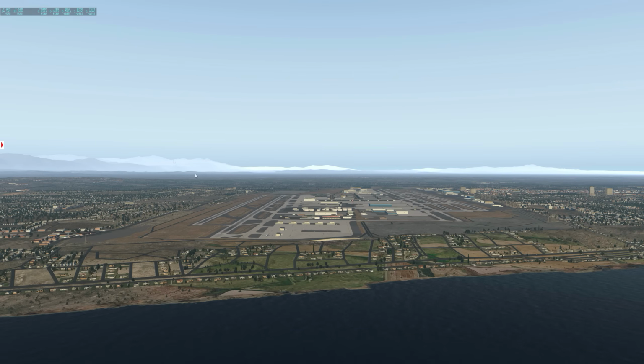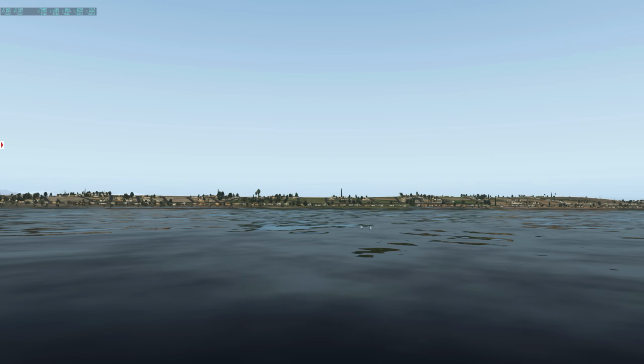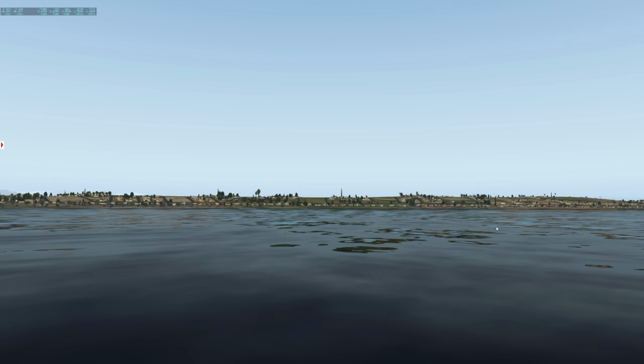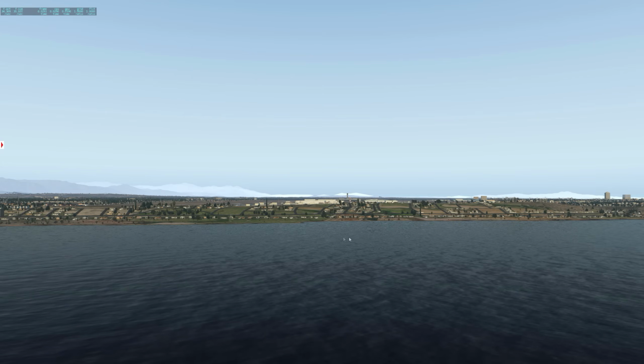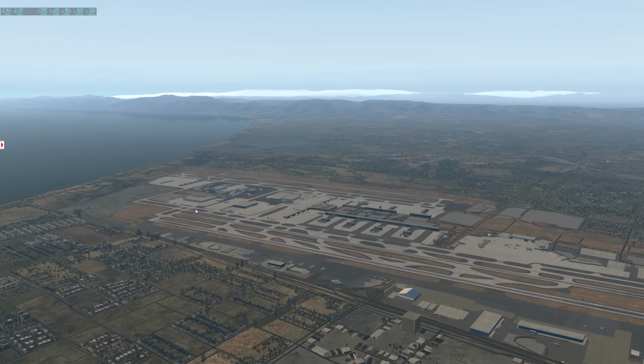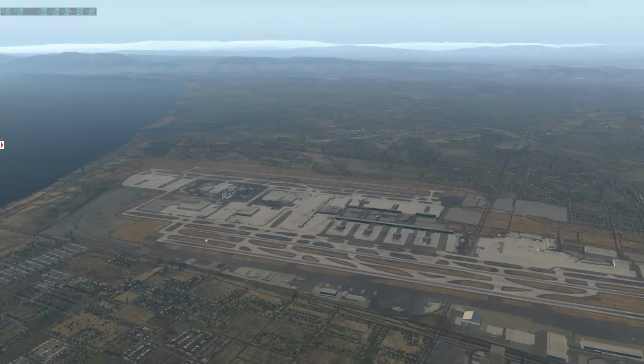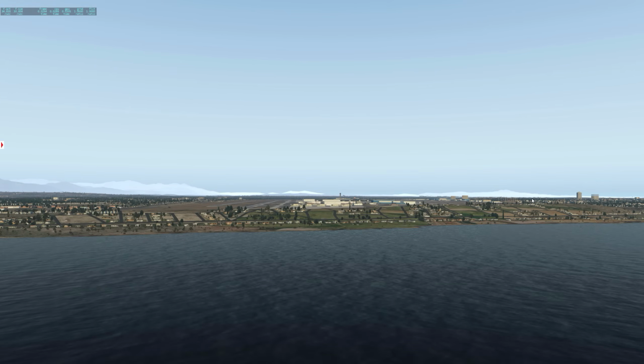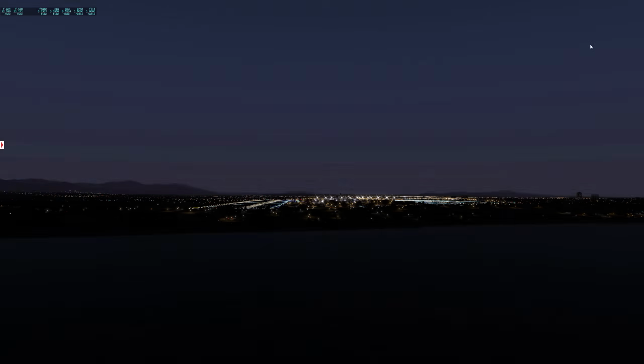Look at that, 10 FPS loss. Okay. But we are now getting the nice reflection of the wave reflections. So it's starting to look like water. And if we go to this part of the scene, as you can see now, we have the reflections of the mountains. Let's see if we get anything during nighttime. So if I change it to nighttime again, there is absolutely nothing there. No reflection of the lights on the water body at this setting. So let's go back to